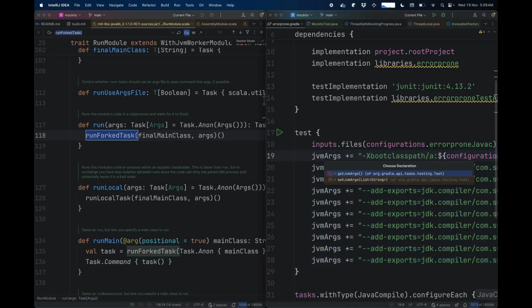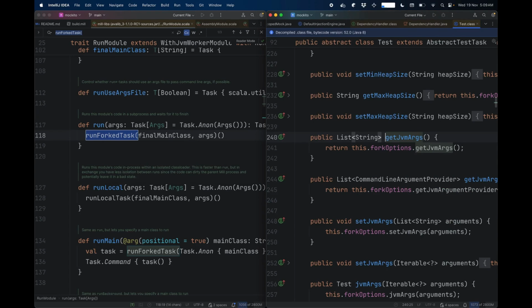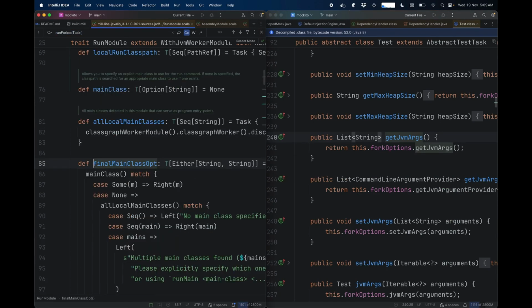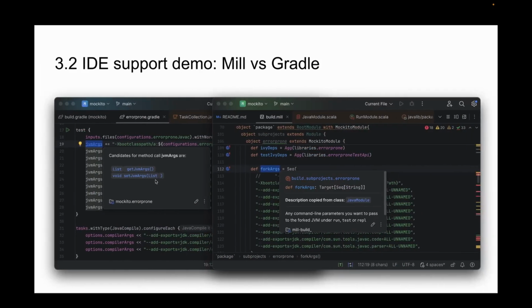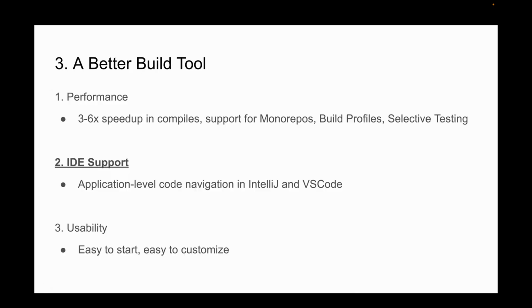Where in Gradle, you hit the wall and immediately there's nothing you can do except ask for help on Google. In Mill, you can always navigate around and figure out how things work without being so reliant on search engines, LLMs, or even just memorizing everything the build tool does, which is how people traditionally work with Gradle, Maven, and other JVM build tools. So that's the IDE support angle, where Mill, I think, gives you much richer and much more useful IDE support than traditional build tools like Maven or Gradle.